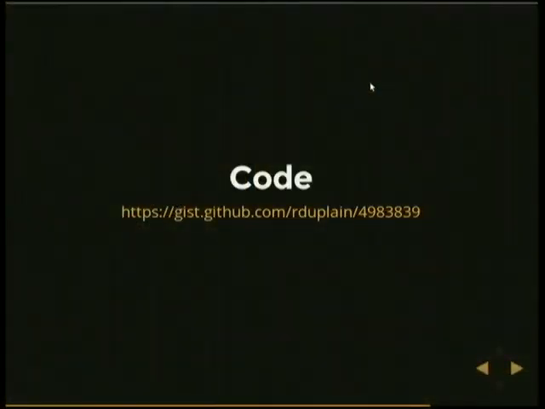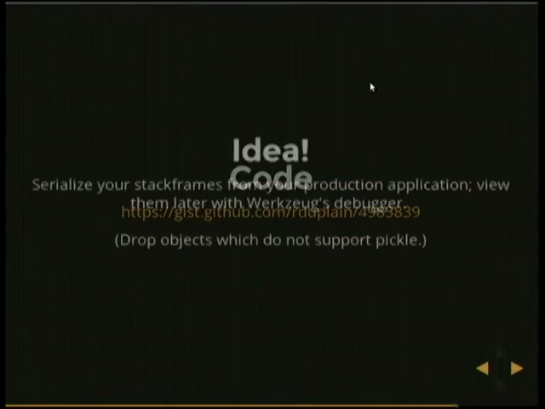However, it does have a security feature in it, a secret cookie, to avoid anyone just sending you image tags to run arbitrary code on your machine. So we thought through those kinds of things. That's good. The code is here. I'm going to put these notes up there as well, on GitHub gist. My name's Ron DuPlain, so R DuPlain. And I know I could use a short code, but whatever.